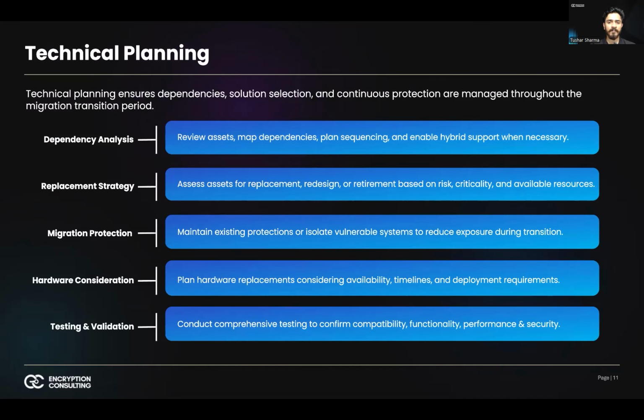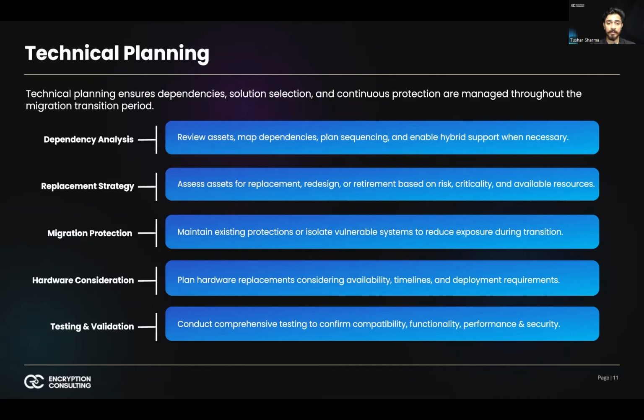Up to this point, we have discussed strategy, governance, and objectives. But technical planning is where abstract risk models and algorithm discussion translate into concrete system changes across the enterprise. It begins with comprehensive dependency analysis. Every cryptographic asset, whether it is a certificate authority, a TLS endpoint, a VPN gateway, a signing service, a secure API, or an embedded device, exists within a broader dependency chain.